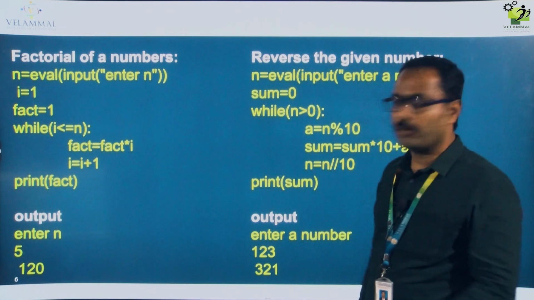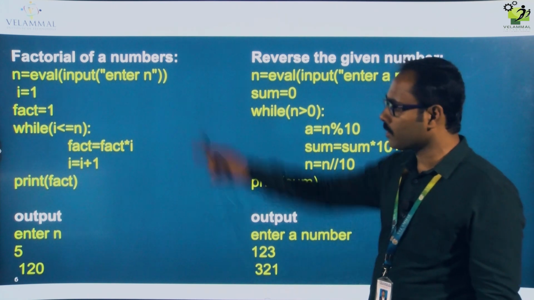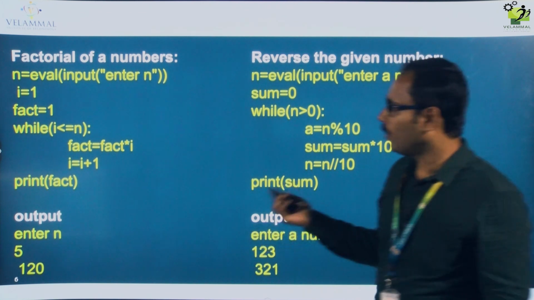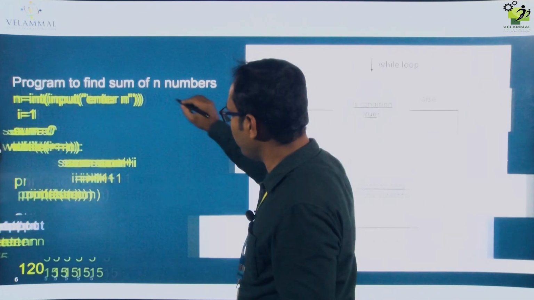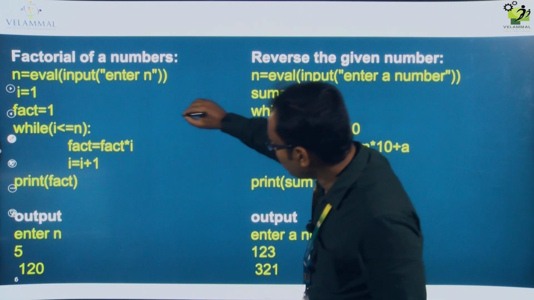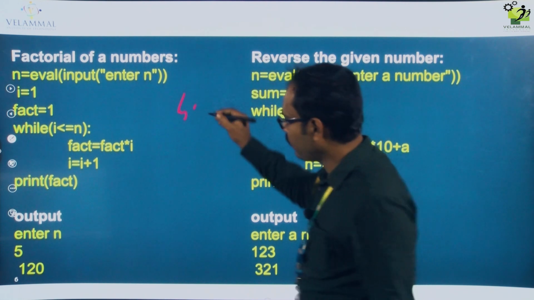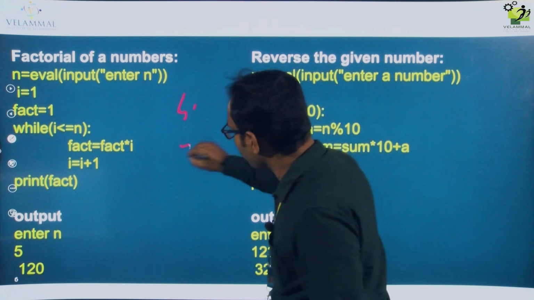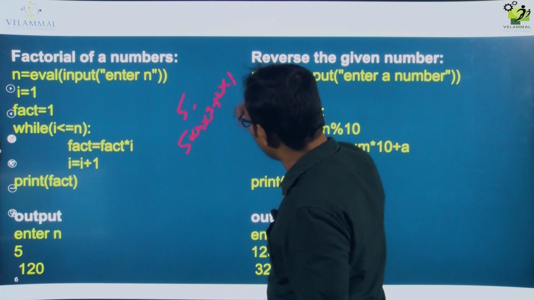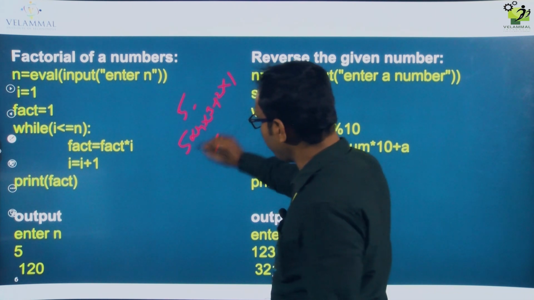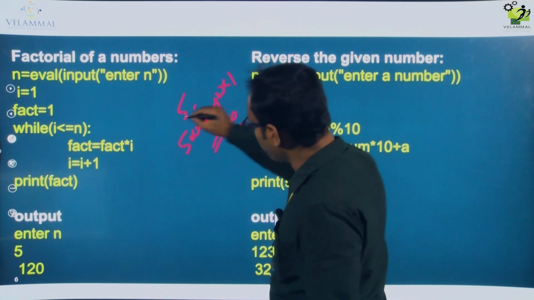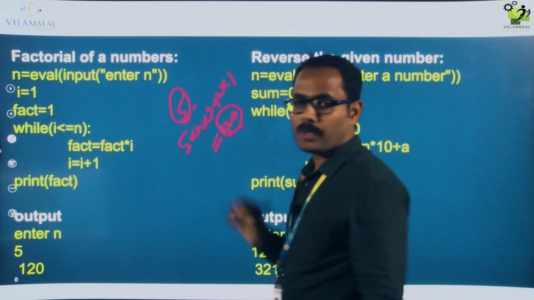factorial of a number. Okay, factorial number, you know it. This is also using a while loop. So what is the factorial number? You know what a factorial number is. For example, if my factorial input is 5, then 5 into 4 into 3 into 2 into 1, what is the value? 5 into 4 into 3 into 2 into 1, so my value is 120. If my input is 5, my output should be 120.